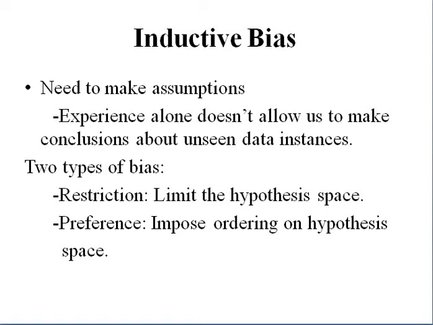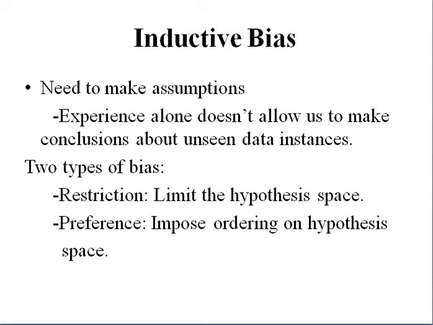Find-S considers only the positive training examples. Candidate elimination considers positive and negative, and outputs a set of possible hypotheses which are consistent with the training data examples. Here, inductive bias means we need to make assumptions, because depending only on experience we cannot make conclusions on the unseen data instances.